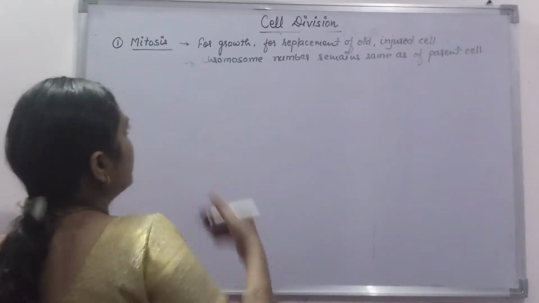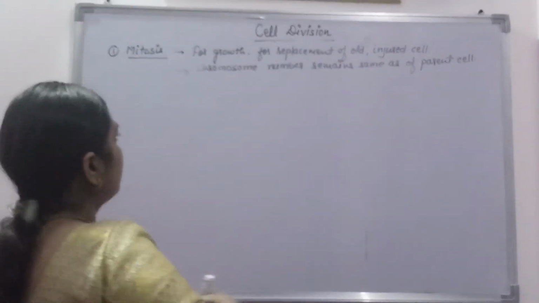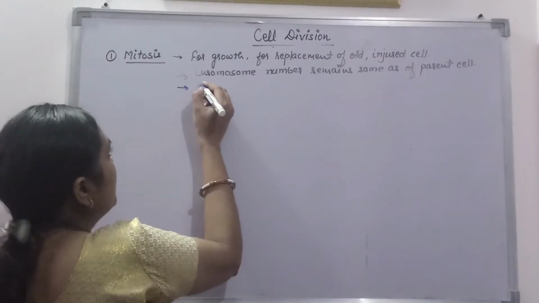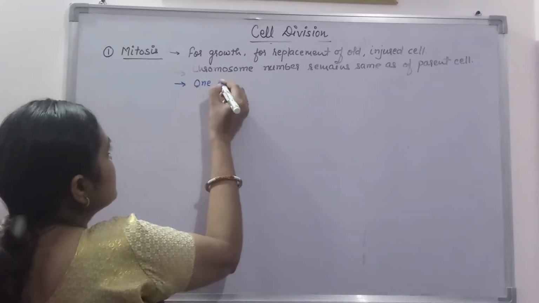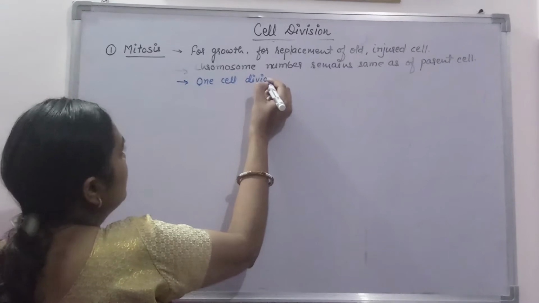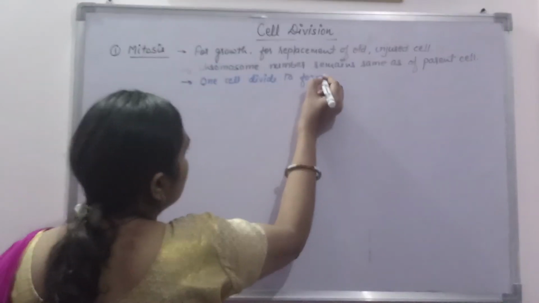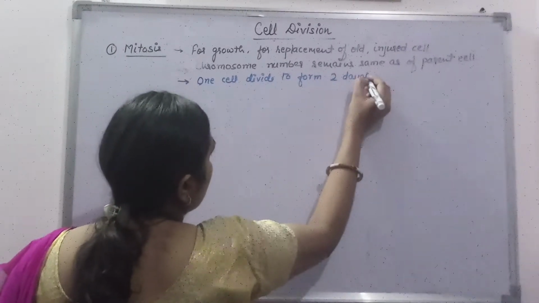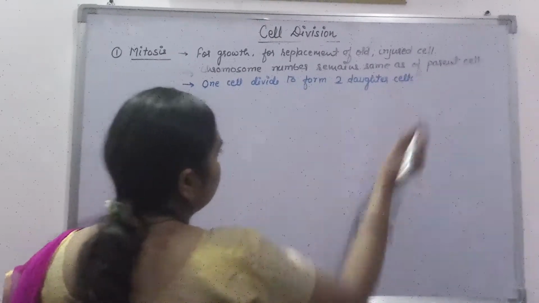Another thing, in mitosis, one cell divides to form two daughter cells.